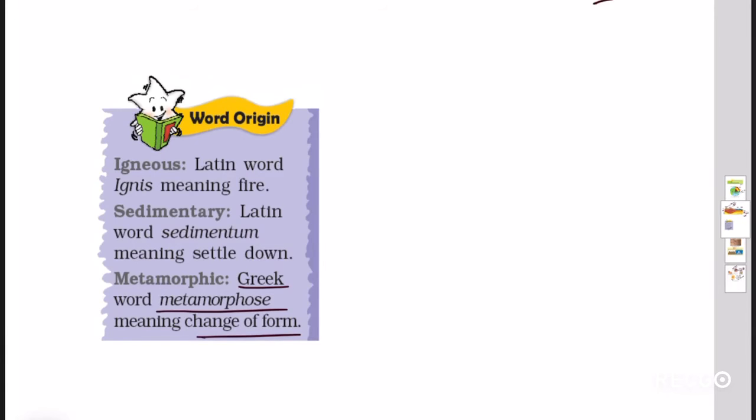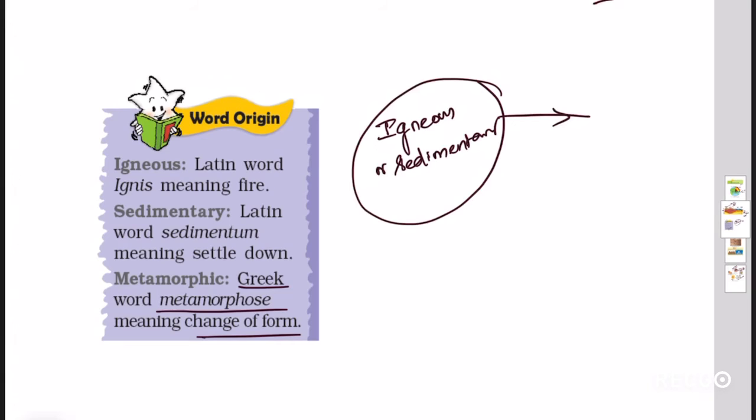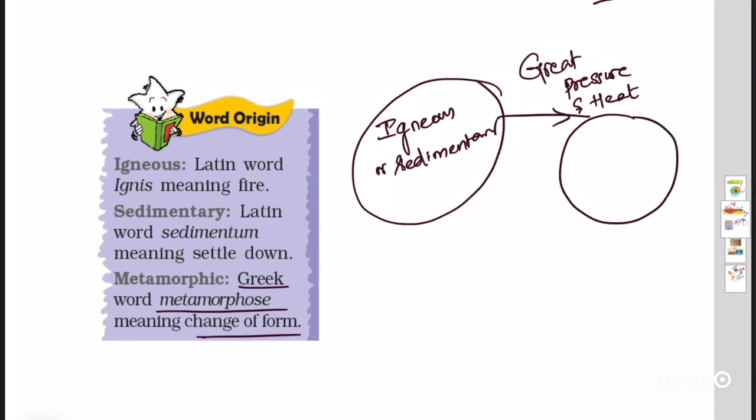Therefore, metamorphosis is the change of form of igneous or sedimentary rocks under great pressure and heat that turns into metamorphic rocks.